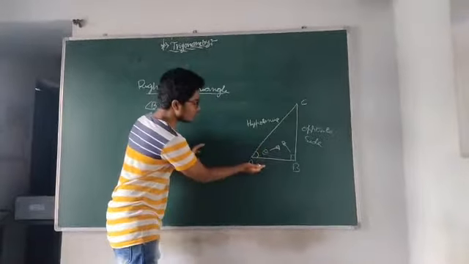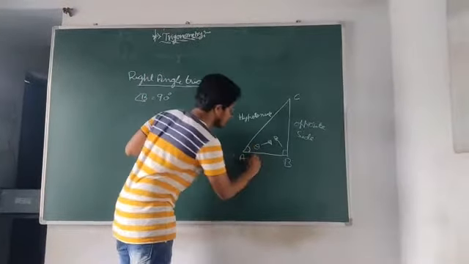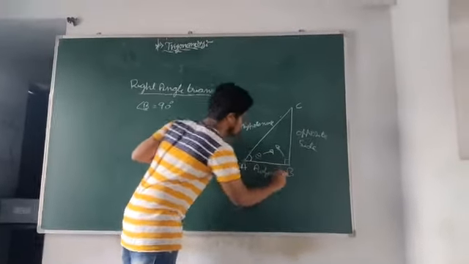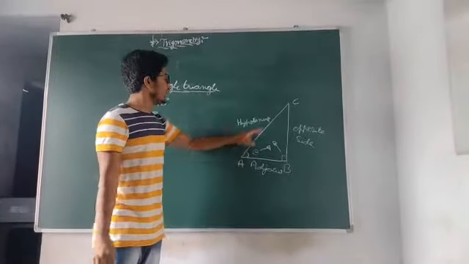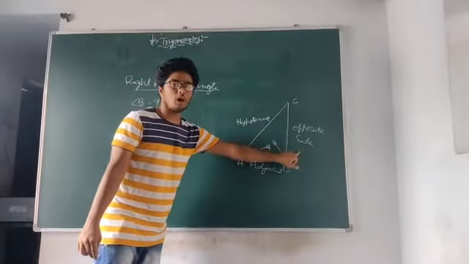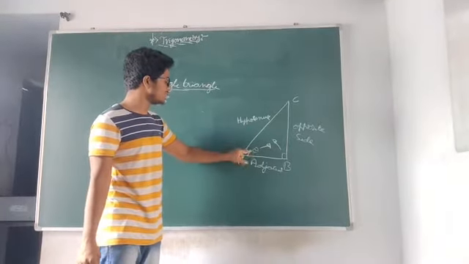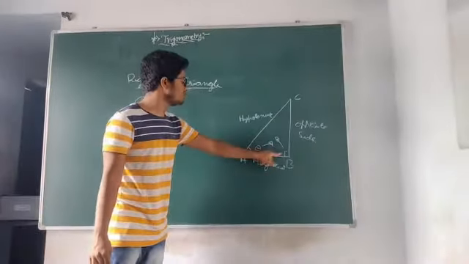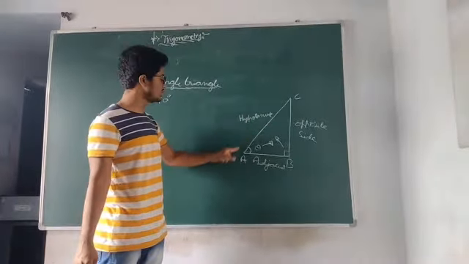And the adjacent of the theta is called the adjacent side. So the opposite side of theta is BC, that is called the opposite side, and the adjacent of this theta is AB, that is the adjacent side, and the opposite side for this perpendicular is the hypotenuse, that is